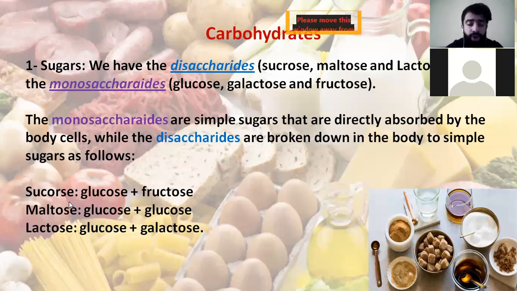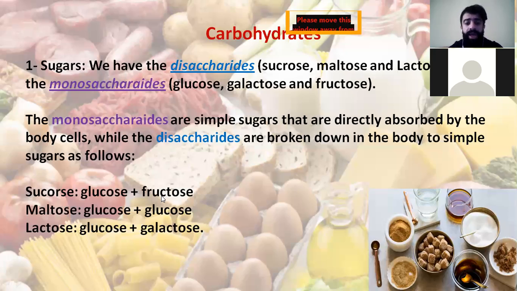Sucrose is glucose plus fructose, maltose is glucose plus glucose, and lactose is glucose plus galactose. You have to know the names of the monosaccharides, the names of the disaccharides, and what they are composed of.